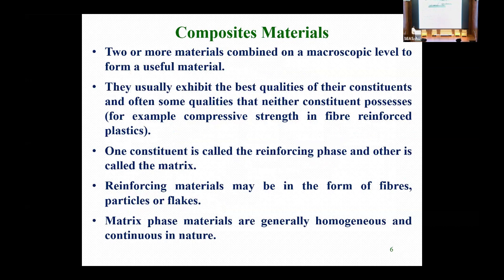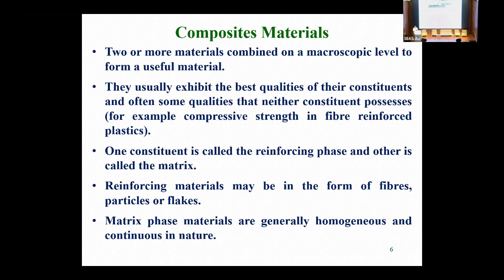So composite, as we have mentioned, is two or more materials combined on a microscopic level. We are not going for the microscopic analysis because that will need some other classification also. But at the micro level, two or maybe three constituents will be bonded together with the help of identified processes to get a unique material, whose properties will be different from all the other constituents. And they usually exhibit the best qualities of their constituents, and other qualities which neither constituent possesses.